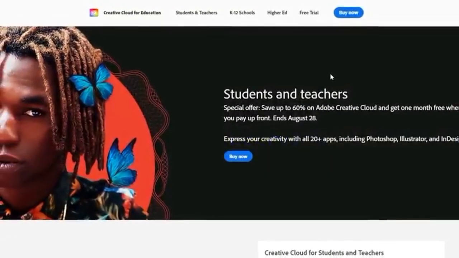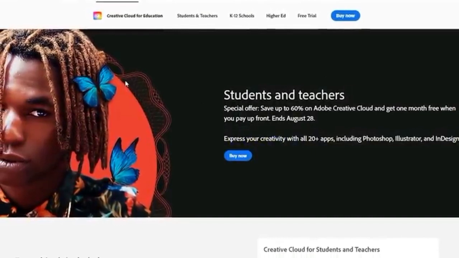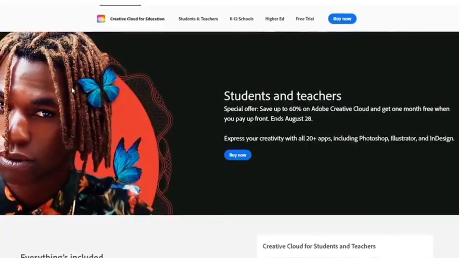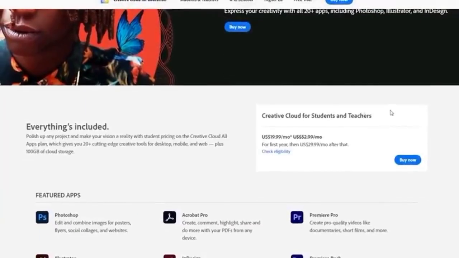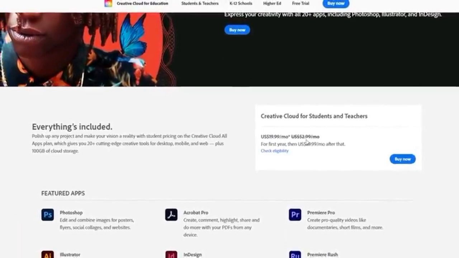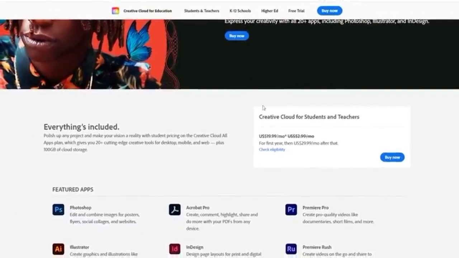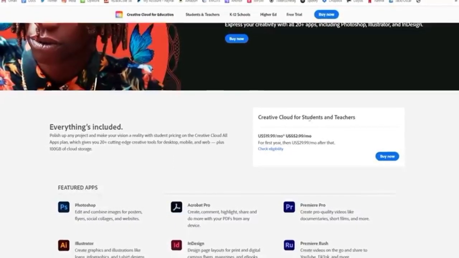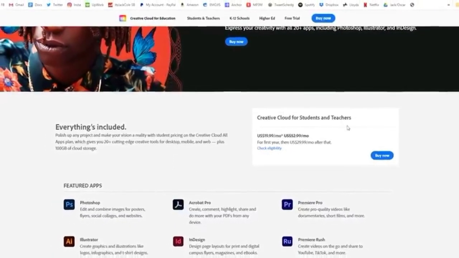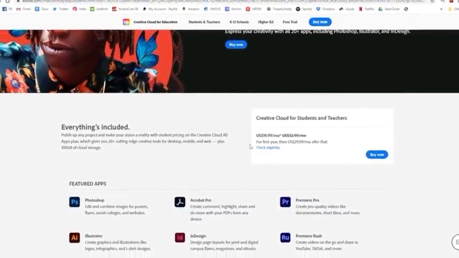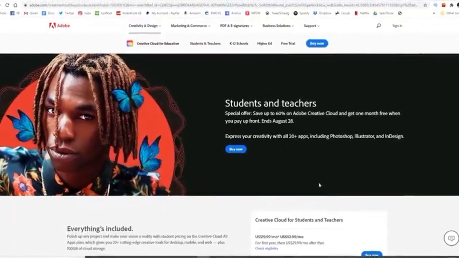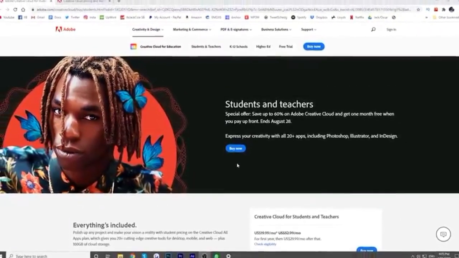If you don't have the program, definitely go ahead and download it. You can get it from adobe.com. Get the Creative Cloud. You can get it for $52 a month. But if you're a student or a teacher, you can get it for $19.99 a month. So a nice discount, a significant portion of you will be able to take advantage of if you're in school or university, whatever the case may be. If not, go ahead and get your normal subscription and let's load it up.